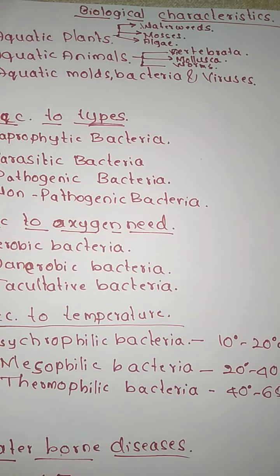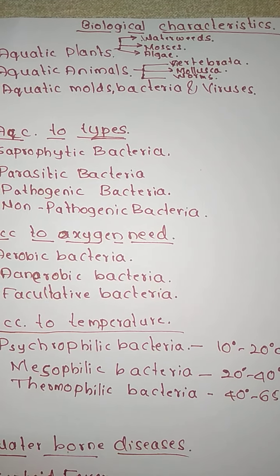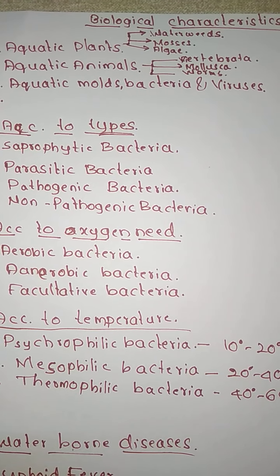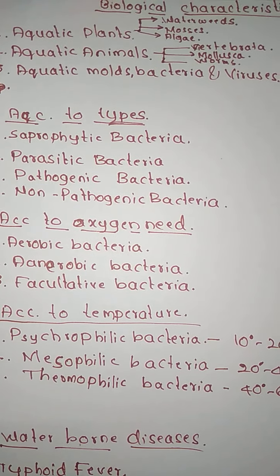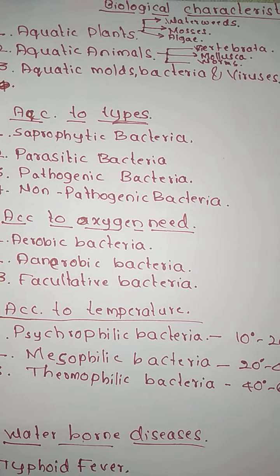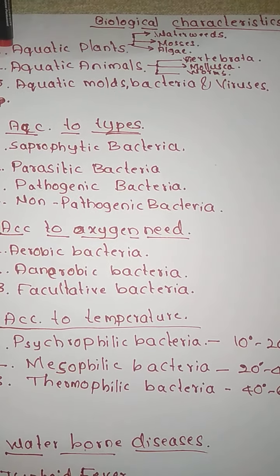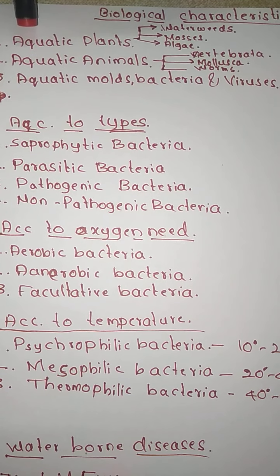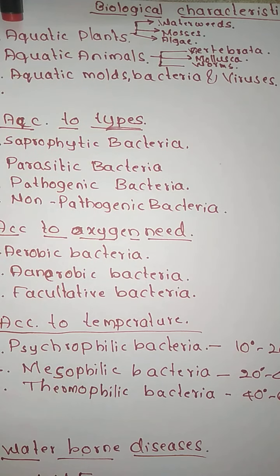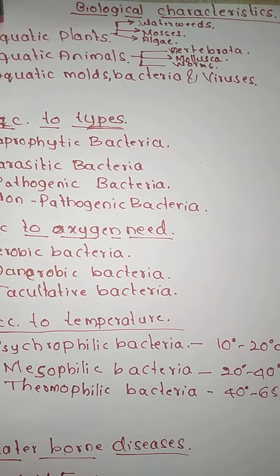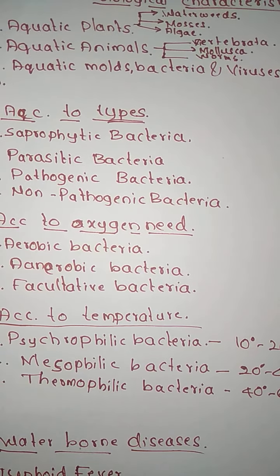So due to aquatic plants, we are going to have these kinds of problems. They may create problems in the waterworks. One advantage of having aquatic plants in water is that they also supply oxygen, that is, the DO level inside the water body. So the presence of aquatic plants helps increase DO, but if sufficient sunlight is not available, they may degrade and give some bad odor and bad taste to water.